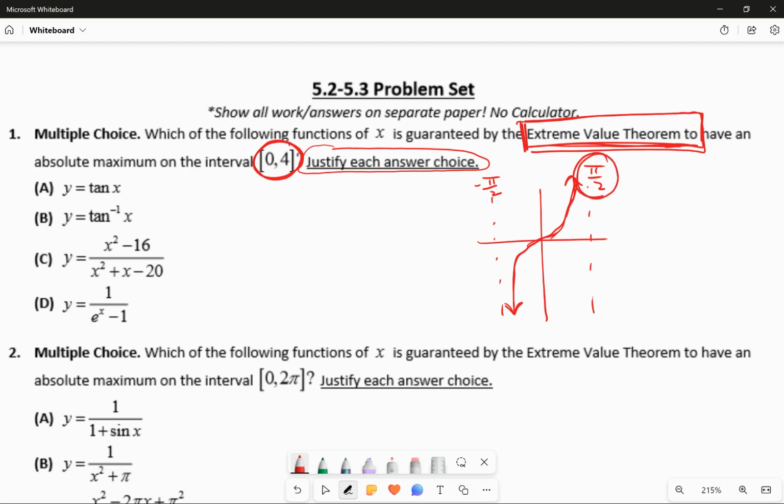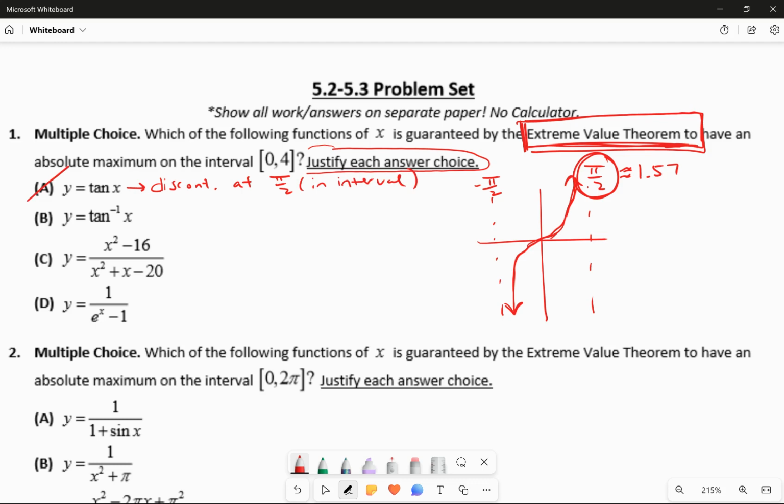If I'm discontinuous at pi over 2, is that inside the interval from 0 to 4? Yes, pi over 2, hopefully everybody understands, is about 1.57, half of 3.14. So of course that's in the interval. To justify it, you don't even have to draw the graph. I was just showing the graph for you to remember. Just state that this is discontinuous at pi over 2. It's discontinuous at other places, but pi over 2 is an easy one to see is in the interval, and therefore the extreme value theorem is not going to apply.